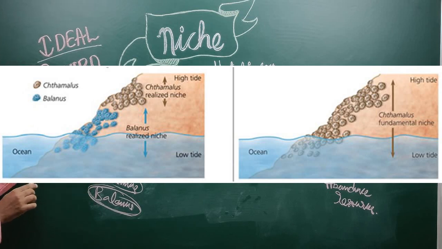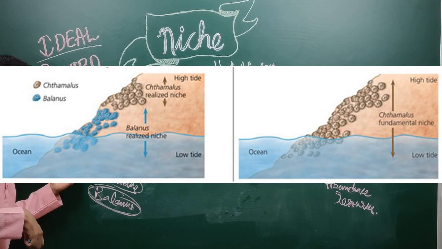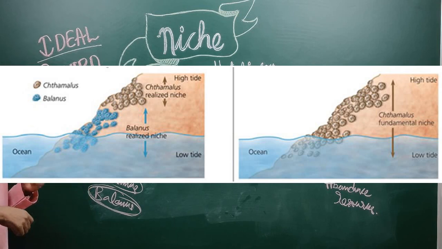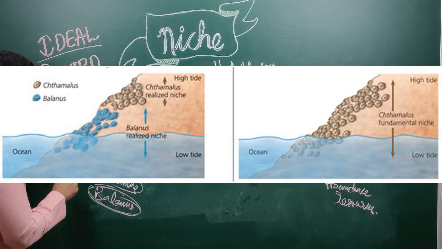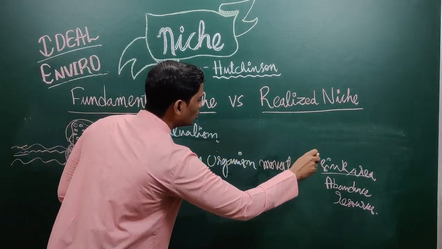Now think about this, who will be richer comparing these two? Obviously Thalamus, right? Because this Thalamus invaded the property of Balanus. Now it has become very rich. Are you getting my point? This is what is called when an organism moves to a new sink area.